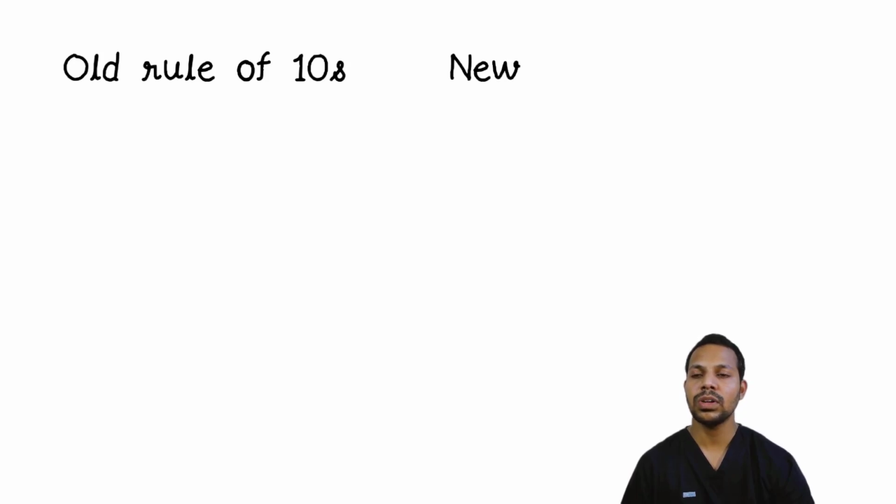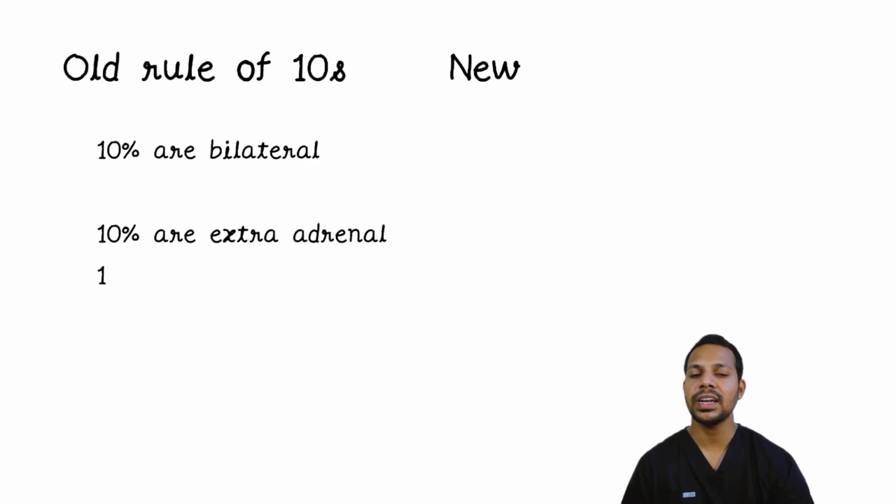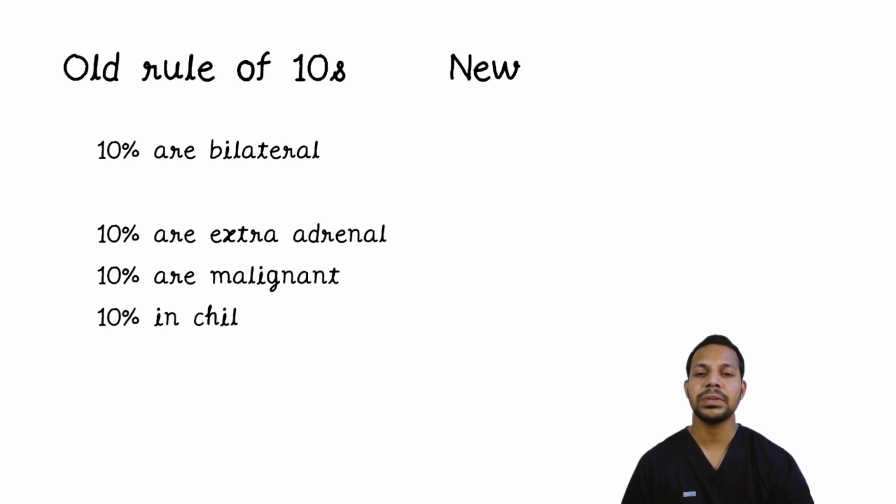There has been something called the rule of tens in phaeochromocytoma, and the recent data has some little changes to it. So what is the rule of tens? 10% are bilateral, 10% are extra-adrenal, 10% are malignant, 10% in children, and 10% are familial.